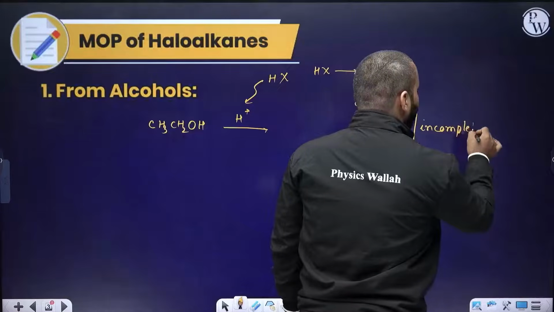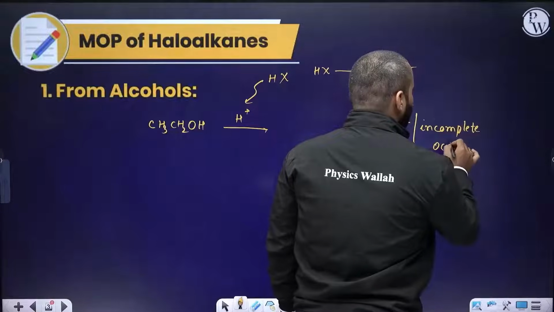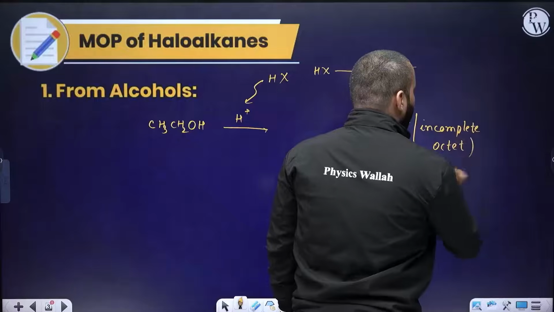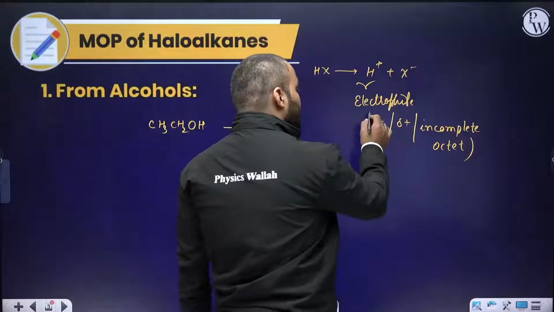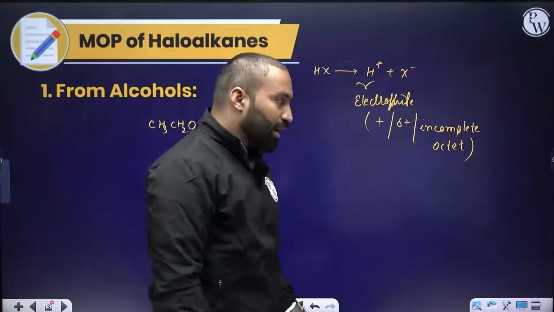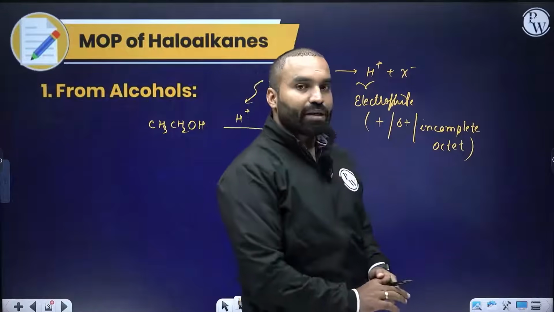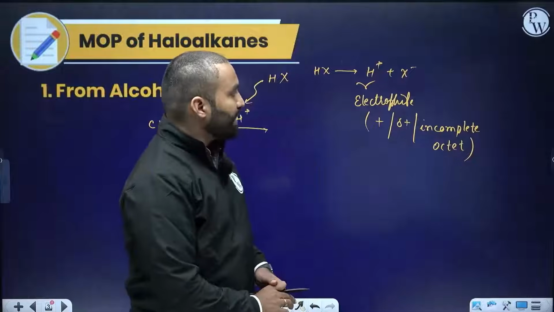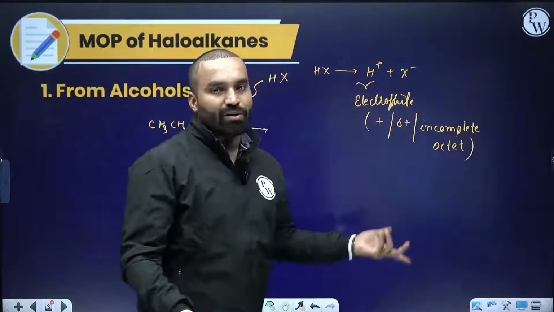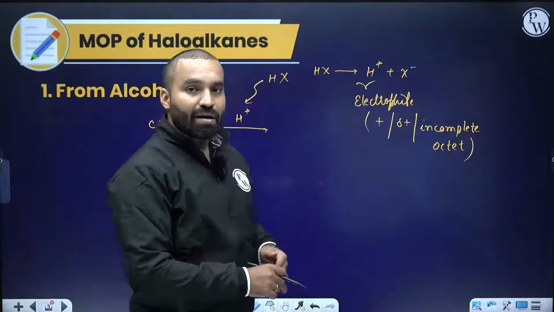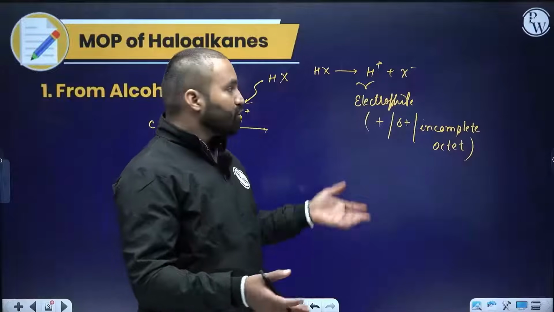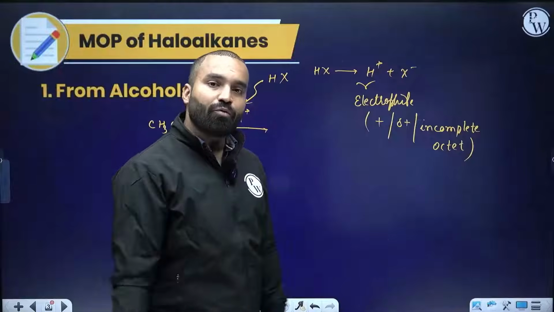Incomplete octet. That is the identification of an electrophile. If you see an absolute positive charge or a delta positive charge, or that atom has an incomplete octet, that will be known as an electrophile. So H plus has no electron. Its octet, rather its duplet, is nil, is zero here. So it's desperately looking for 2 electrons.